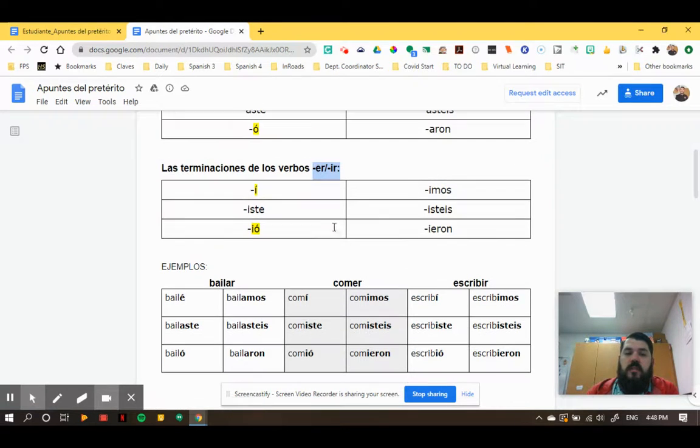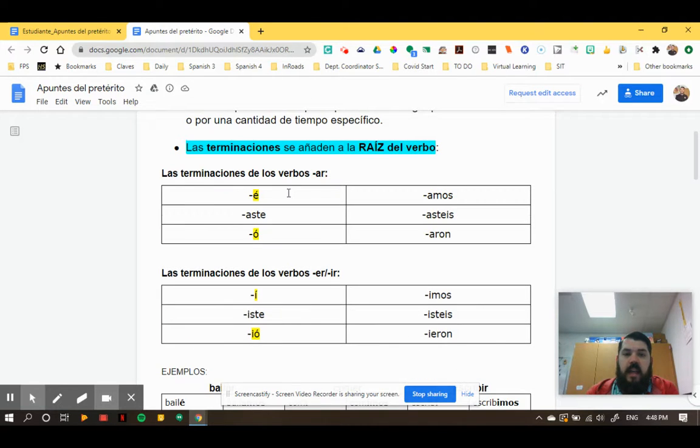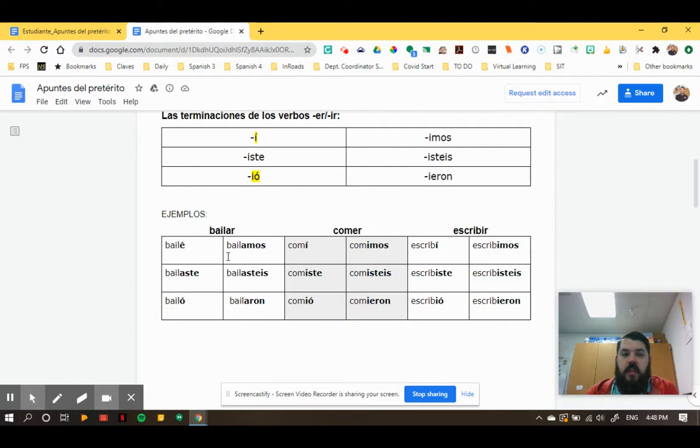When you add those to the roots, so with bailar, you'd have bail, B-A-I-L, and then you add the endings. Bailé, bailaste, bailó, bailamos, bailasteis, bailaron. Then you can add these endings for the ER-IR. Comí, comiste, comió, comimos, comisteis, comieron. Escribí, escribiste, escribió, escribimos, escribisteis, escribieron. These things just mean like it happened, it's done. Bailé, I danced. Comí, I ate. Escribimos, we wrote.